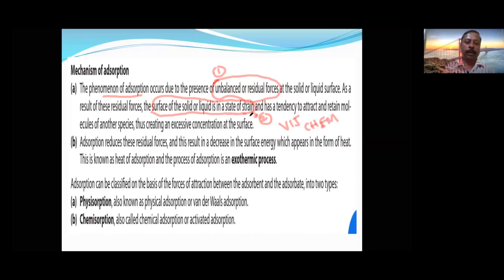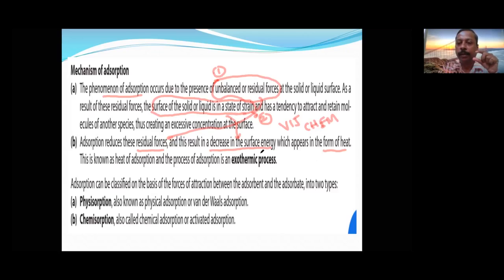Next, because of the residual forces, the residual forces are reduced and there is a decrease in surface energy, which appears in the form of heat. Whatever the decrease in energy, let us take that initially 20 kilojoules is the strain. After adsorption it is reduced to 13 kilojoules.